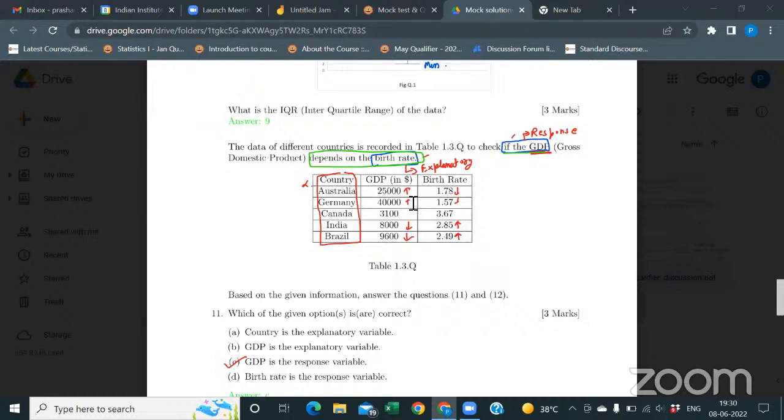When GDP is increasing, birth rate is decreasing. When GDP is decreasing, your birth rate is increasing. So when the X variable is increasing, Y is decreasing, and when one is decreasing, the other is increasing, then it will give a negative correlation. You can see it by the scatter plot also.